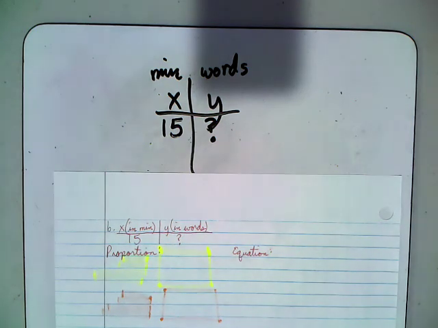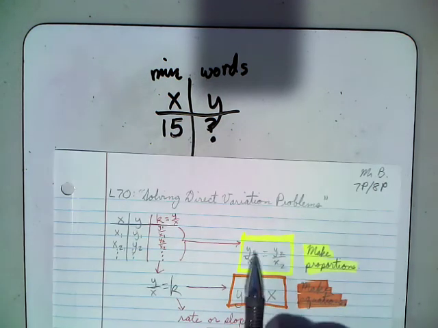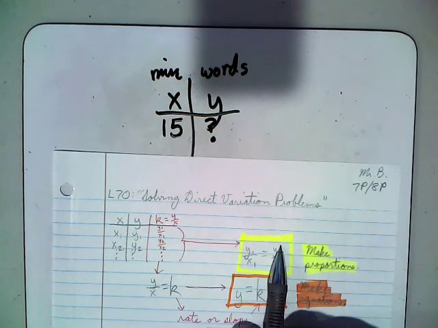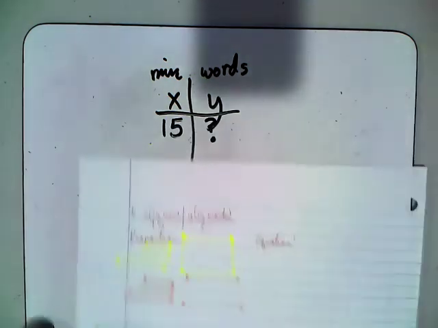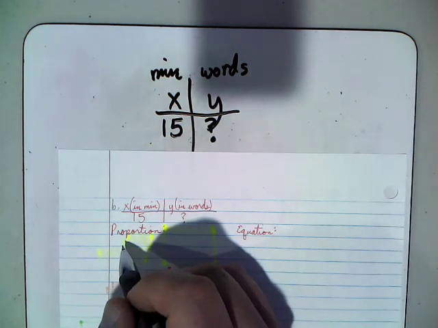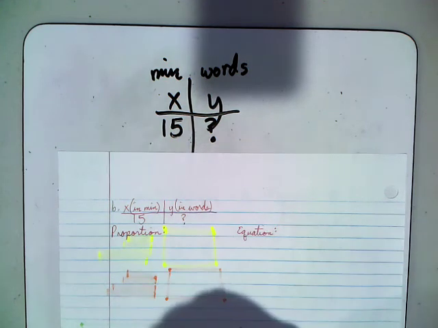So for our proportion, we already know that Tom types 100 words in 2.5 minutes. So our proportion, go back over here, y sub 1 over x sub 1 equals y sub 2 over x sub 2. So I'm going to put my words over my minutes.